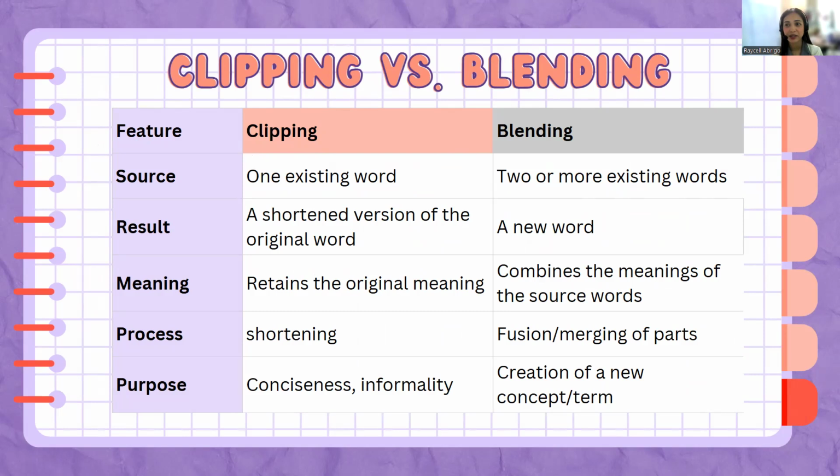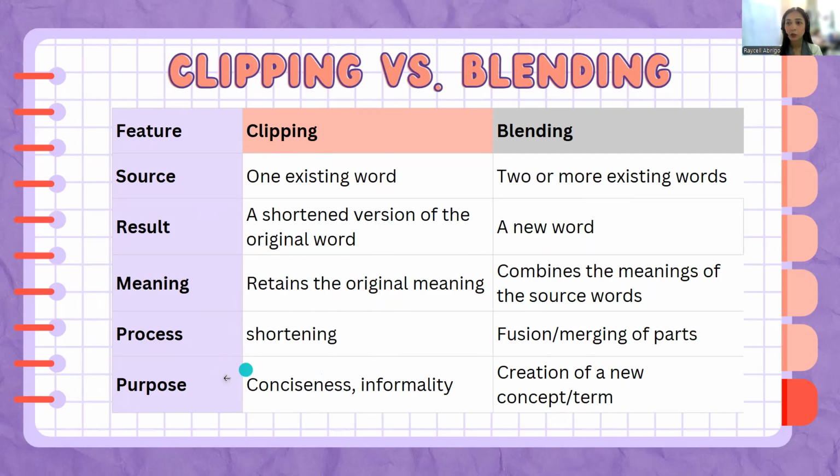Even compound words are considered as one word. Like science fiction, they are considered one because the meaning is one. Blending came from two or more existing words. The result of clipping is the shortened version of a word. So in blending, we are having a new word. And when it comes to their meaning, we retain the original meaning in clipping. In blending, we combine the meanings of the source words.